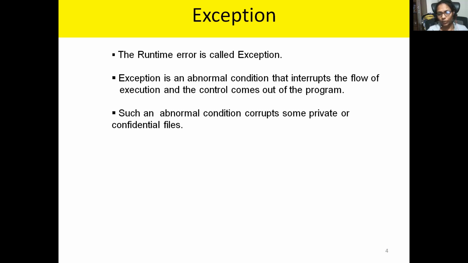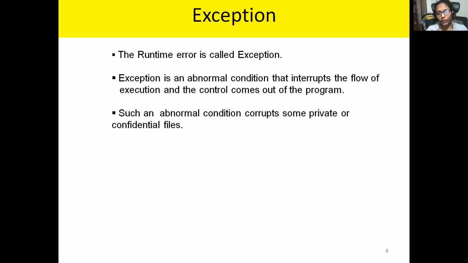In a flow, the program will be executed. So whenever you get an exception, the flow will be stopped. It will interrupt your program. It will come out of your program completely, right? That you're calling as exception. So such an abnormal condition corrupts some private or confidential files, obviously.